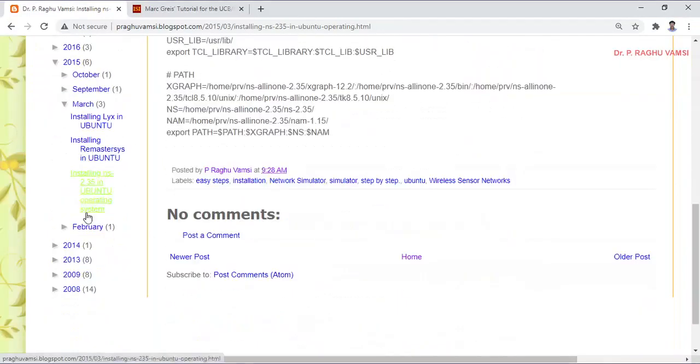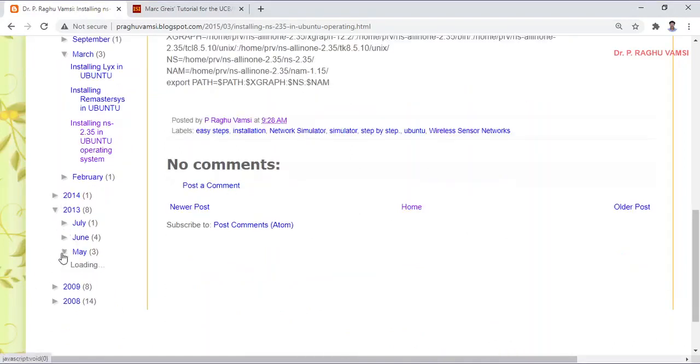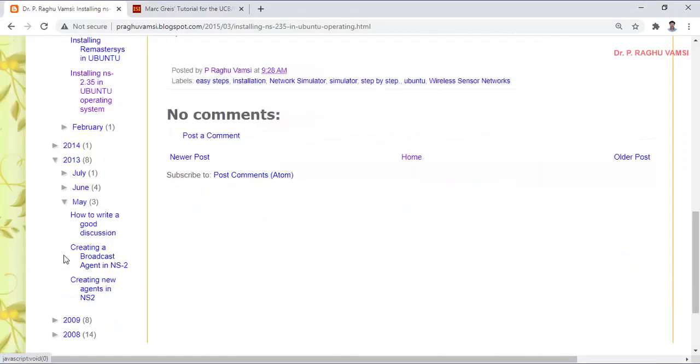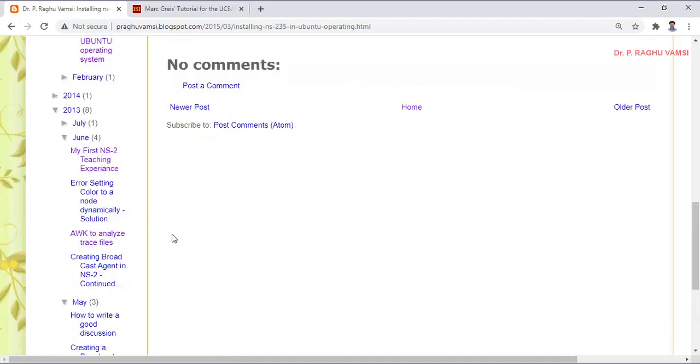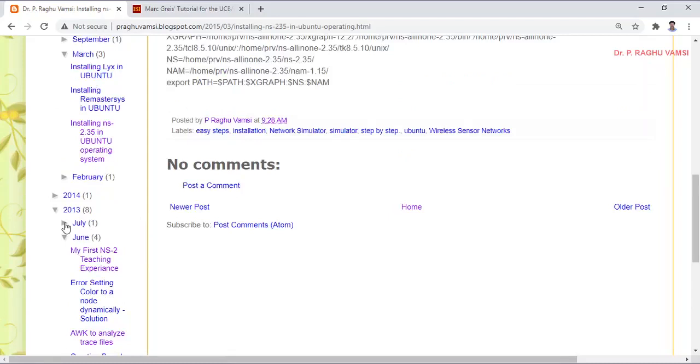So in my blog, you can see several other things. From 2013 onwards, I have started writing some important things regarding NS2: how to create an agent, that is protocol development, how to create a broadcast agent, AWK to analyze trace files, setting colors to the nodes, and overhearing of the packets.